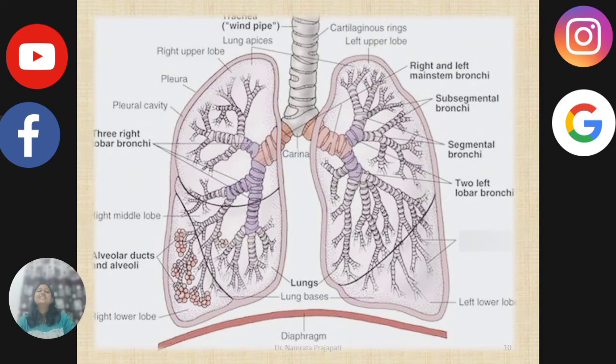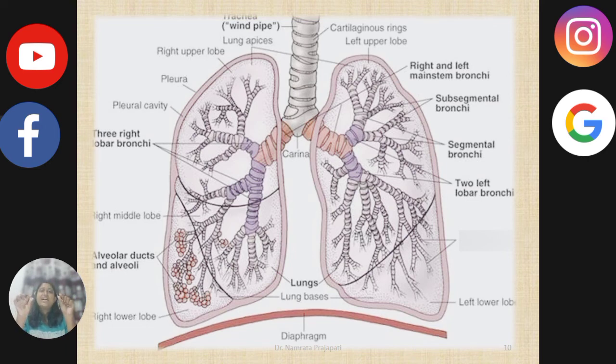This is the structure of lungs. Here you can clearly see the trachea, that is the windpipe. Trachea comprises cartilaginous rings. The presence of these cartilaginous rings prevents the trachea from collapse. The trachea divides into two bronchi, right side and left side bronchi.